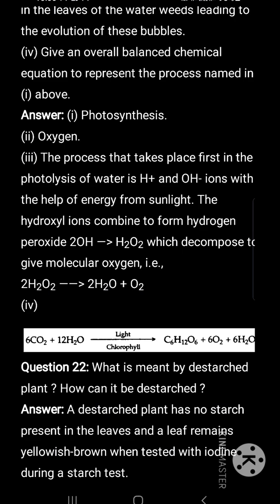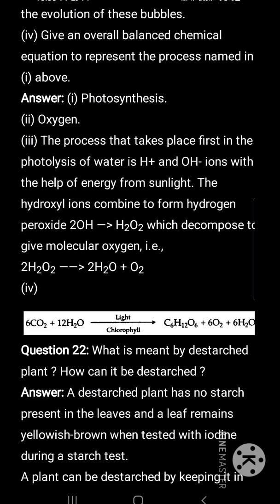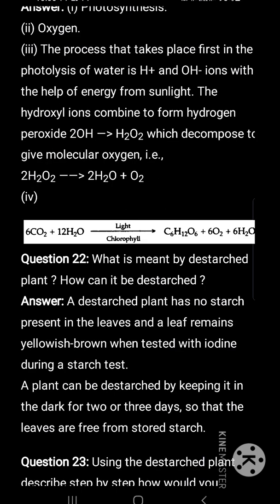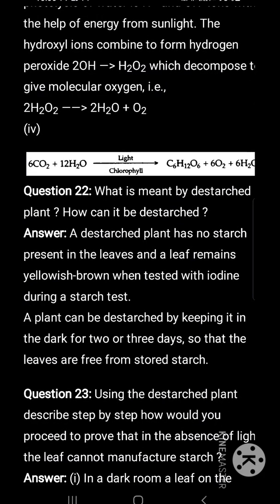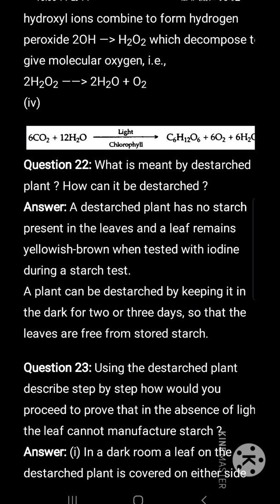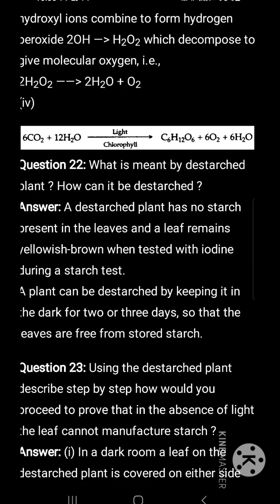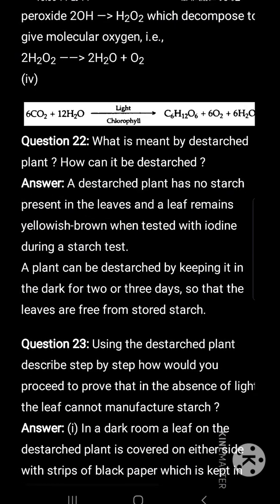Give an overall balanced chemical equation to represent the process named above. 6 molecules of carbon dioxide will chemically combine with 12 molecules of water in the presence of sunlight trapped by chlorophyll pigment to form 1 molecule of glucose, 6 molecules of oxygen and 6 molecules of water.